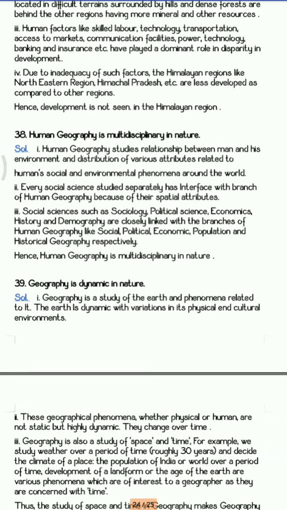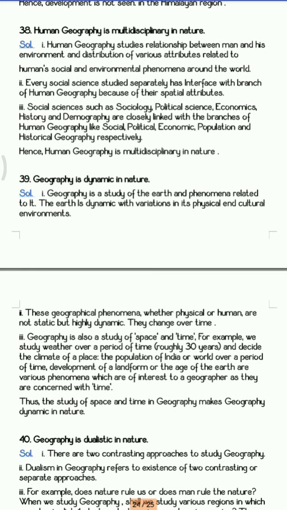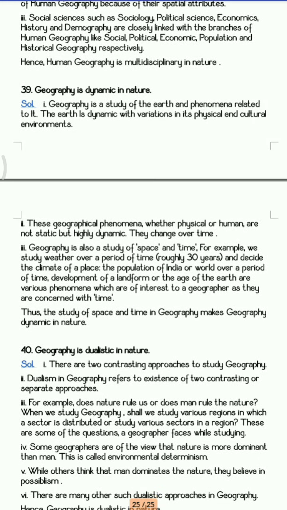Next is human geography is multidisciplinary in nature. So why it is multidisciplinary in nature, that you need to write. After that, you have geography is dynamic in nature. So all geography is totally dependent on the observations, right? You need to observe the physical things, human factors, and all the things keep on changing. There is the change in birth rate, death rate, population, migration. There is the change in climate, weather, rainfall, floods. So every year there is a new challenge. There are new diversities which you find. So because of that, it makes geography totally dynamic.